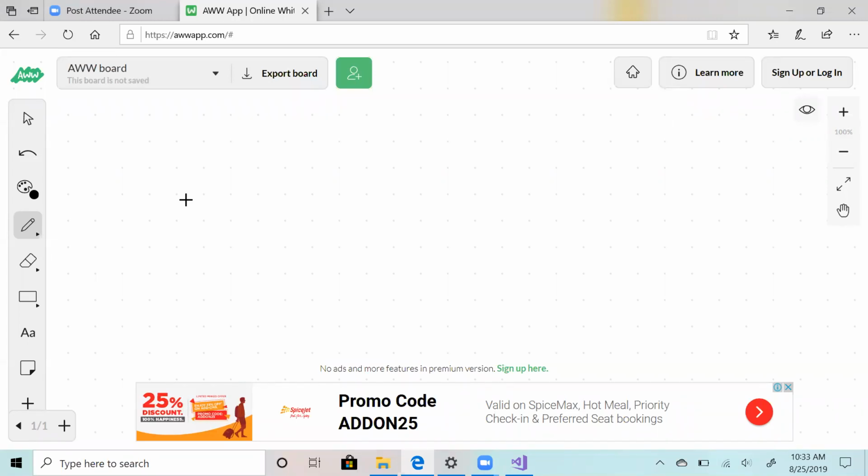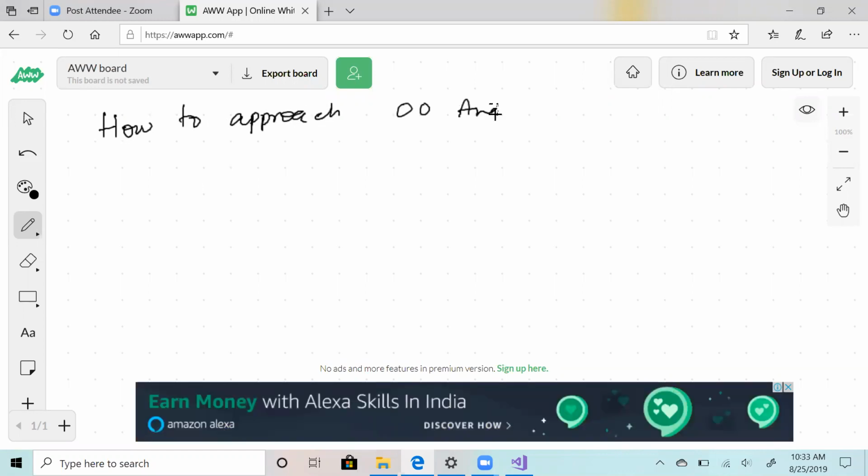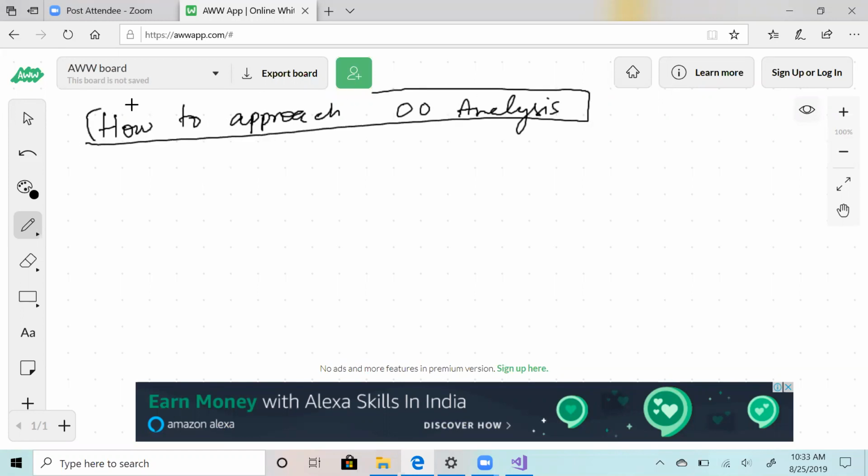So this is the main concept which will be used throughout. And now let's come to how to approach object-oriented analysis. Right. So how to approach an object-oriented analysis or object-oriented design question.